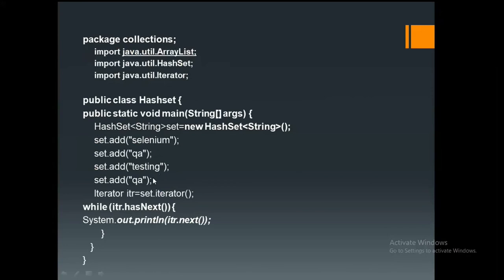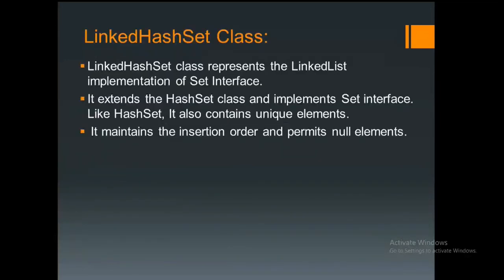If I am using the Set interface, what will happen? It will filter out the duplicated content. It will print only the unique content, like Selenium, QA, testing. That's it. It never prints the duplicated content. If there is any duplicated content, it will simply terminate it or ignore it. The rest of the logic, the iterator concept, hasNext expression, all these things are common. I will show you that at the end of the concept. This is also prepared.